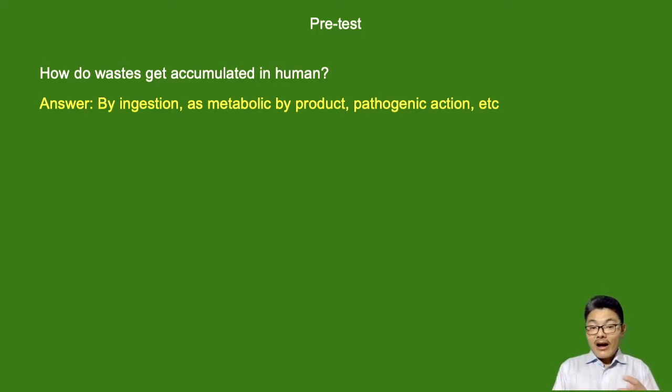Along with that, there are different biochemical reactions happening in our body, and because of these biochemical reactions, there may be production of waste or harmful substances, and these become waste. Or because of pathogenic infection, due to the action of pathogens in our system, they may release toxic substances. So these are a few situations of how waste is collected inside the human body.